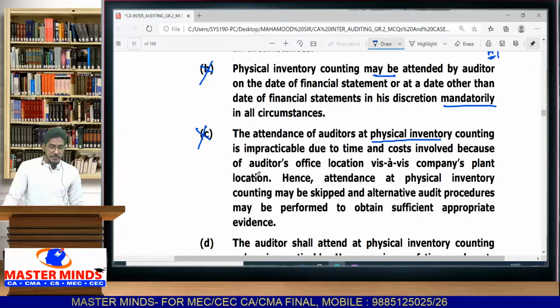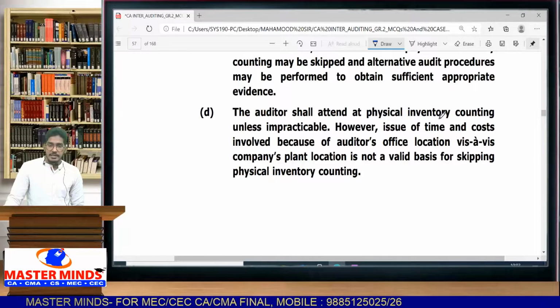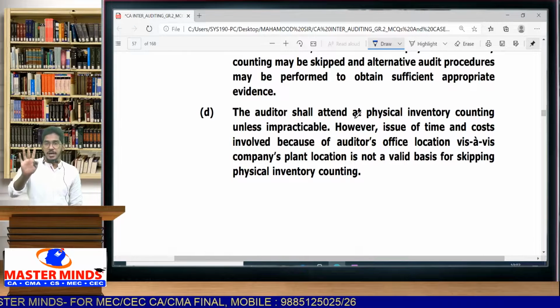Let us read option D. The auditor shall attend physical inventory counting unless impracticable.